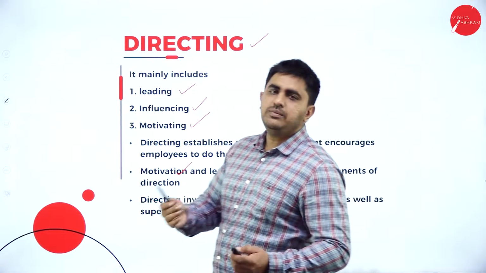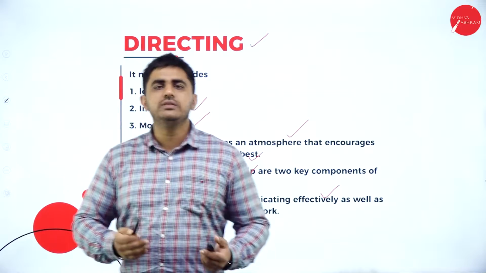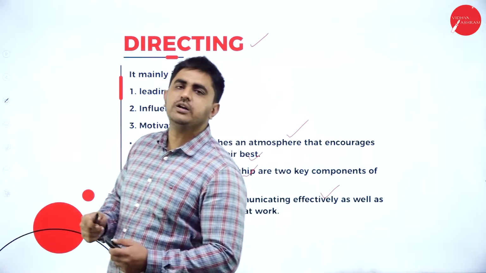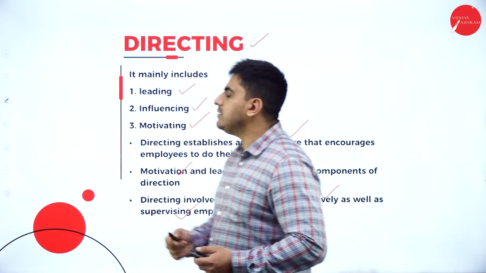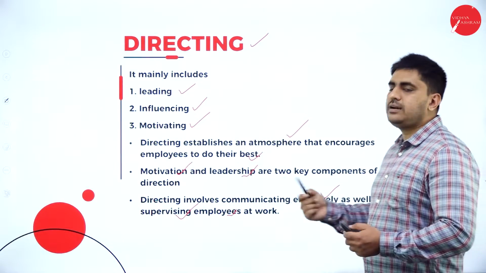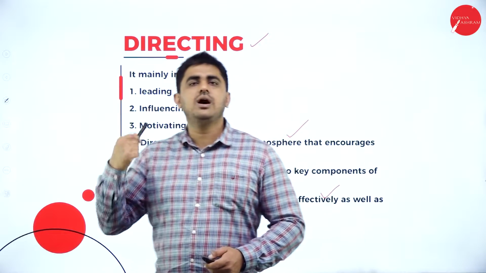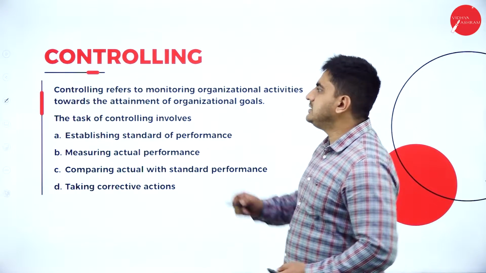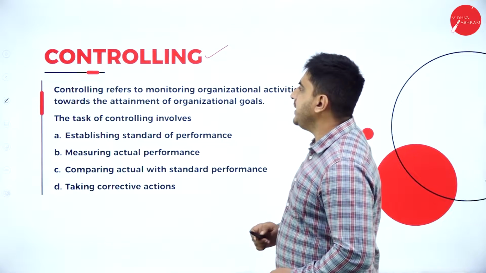If some employee is doing well, you go to them and you encourage them. If some employee is not working properly, what will you do? You will go to them in a very gentle manner and correct the mistake he is making. This is called directing. Next we will go to controlling. This is the last function of management.